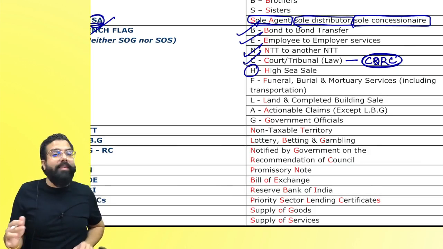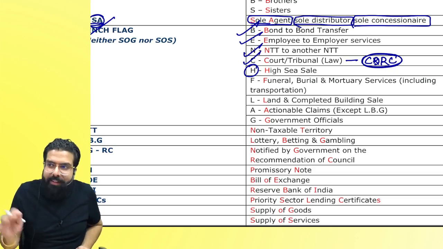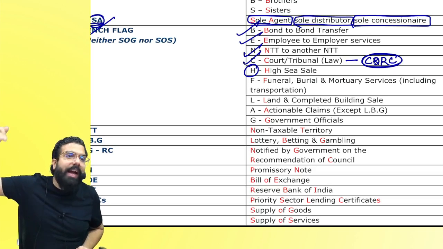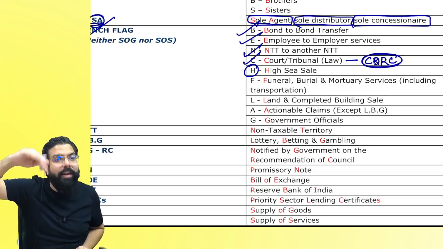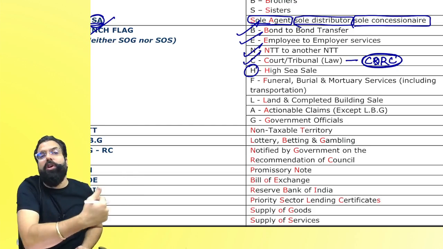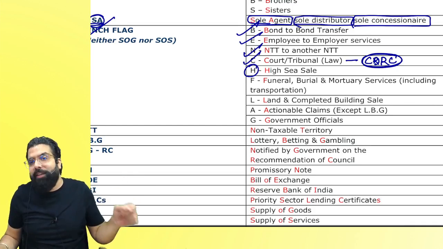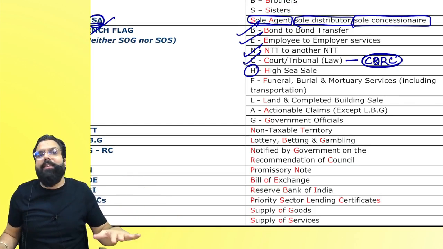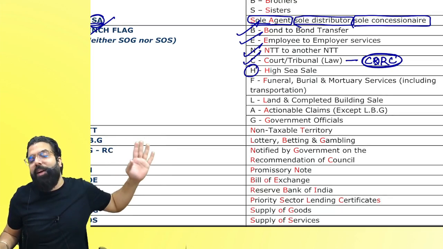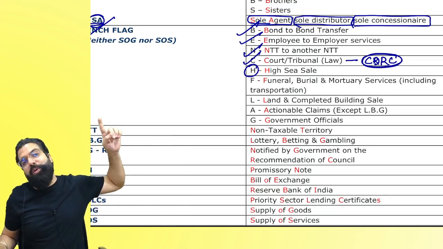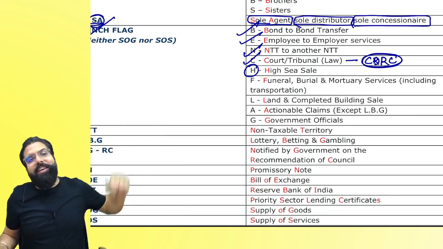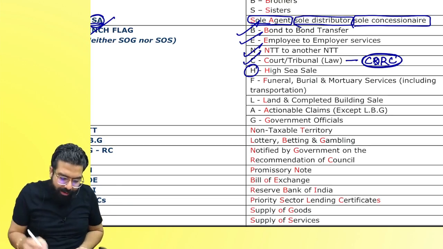H for high sea sale. Yes everyone, high sea sale means basically when the goods are dispatched from the country of origin and they have reached India or they are in the high seas, but you have not got it cleared from customs, and you sold it to another person by transferring your document of title, then it's known as a high seas sale. And high seas sale in GST is neither supply of goods nor supply of service. However, when we learn customs, you will see that when the person goes to clear the goods, at that time he pays customs duty as well as GST on the transaction value. Can we go ahead everyone? Yes sir, we got it.